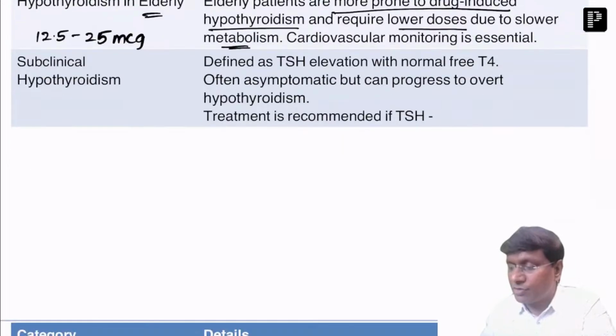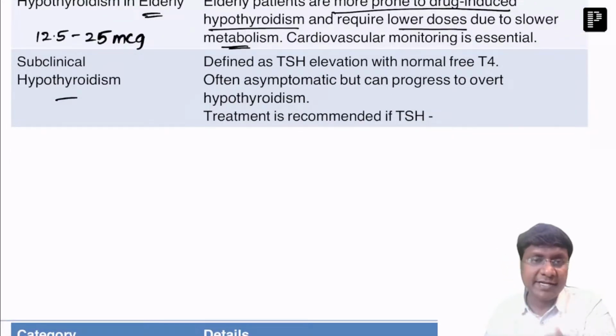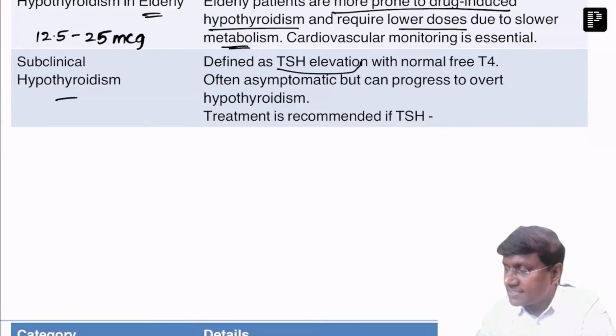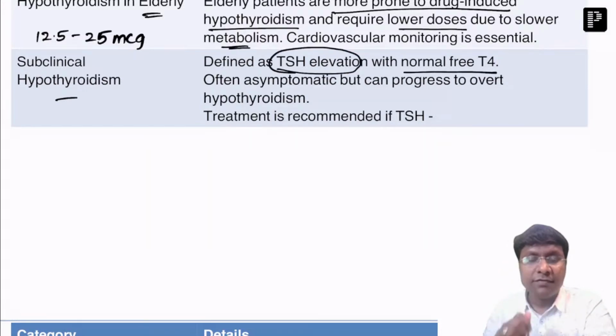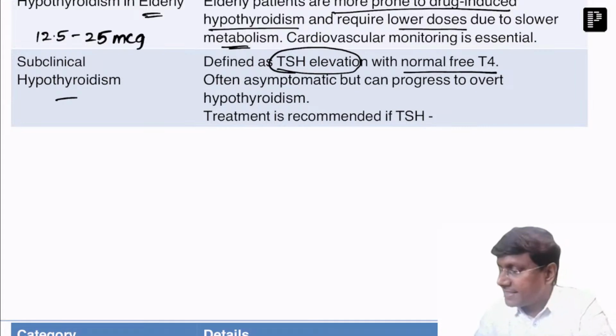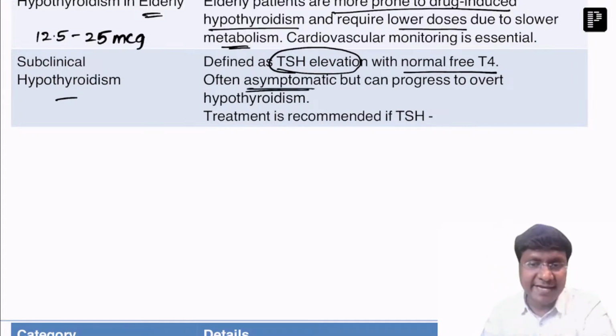Then I was discussing subclinical hypothyroidism. What did I tell you about subclinical hypothyroidism? It is the scenario where the TSH levels are elevated, but they will have normal free T4 levels. Then do they require the treatment? See, if they are asymptomatic, they don't require any treatment.